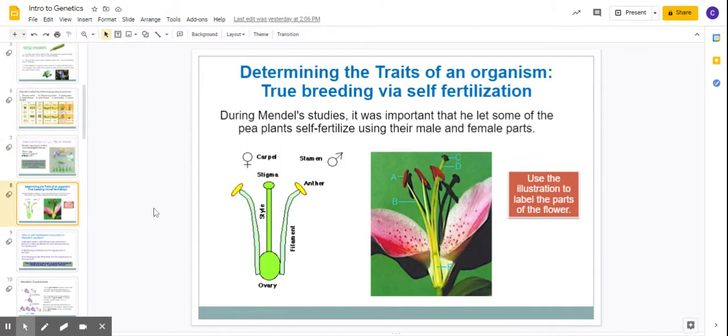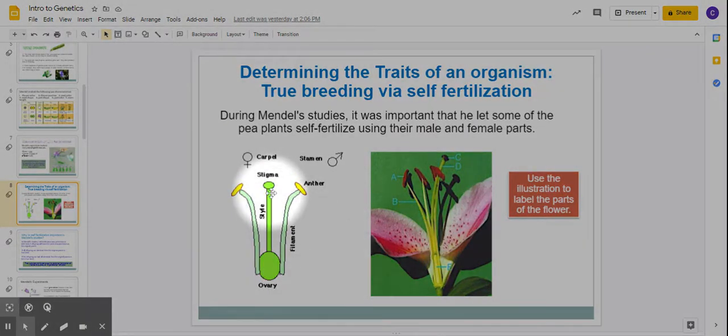Okay, so this is maybe a better way to look at the inside parts of a flower. This is the girl part here called the stigma. And these two parts on the side are the boy part called the anther. And this is what makes the pollen.